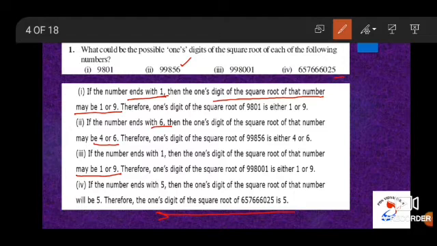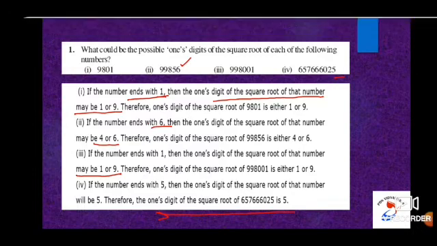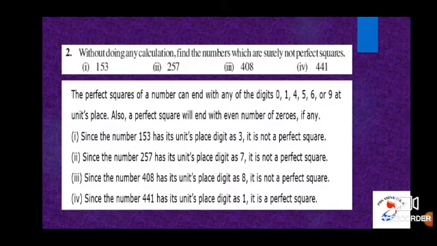Subdivision 4, for the given question the number is ending with 5. So the ones digit of the square root of the number will also end with 5. Please see what is the number in the units place. Accordingly you can say, if it is ending with 1, it can be 1 or 9. If it is ending with 6, it can be 4 or 6. If it is ending with 5, it will definitely end with 5 only.